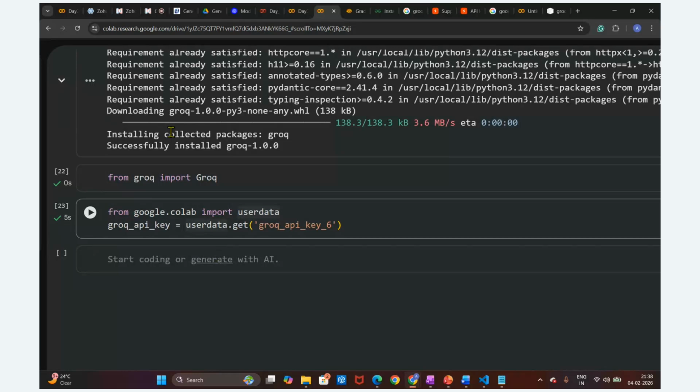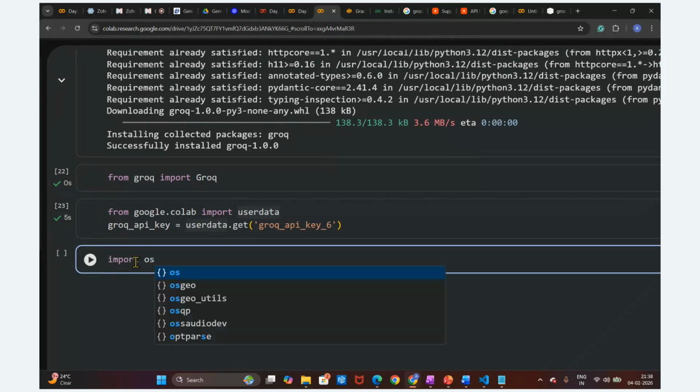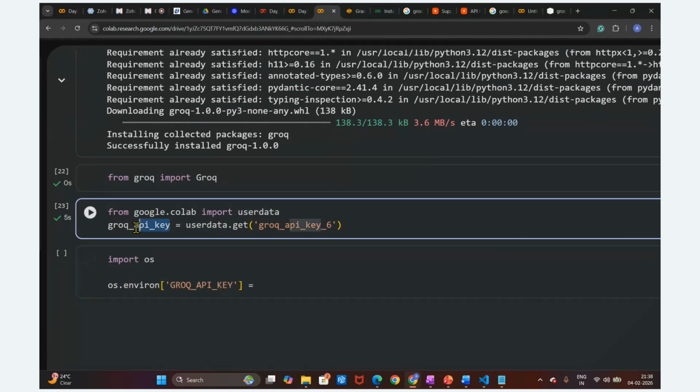Okay, this is the environment. How do we set it up in this environment? For that purpose, we require import os. OS is one library. We require this library to set up this API key into the environment. We are going to use os.environ. In the environment, we write GROK_API_KEY equal to this API key variable, so this API key will be set up in the environment.